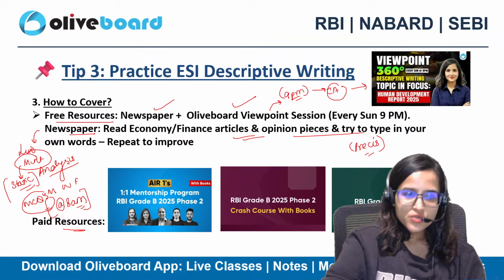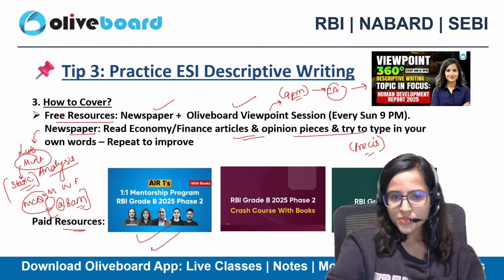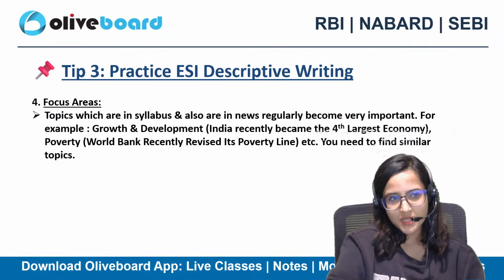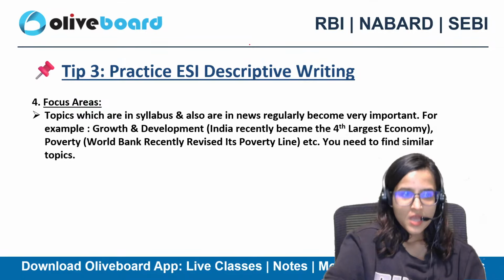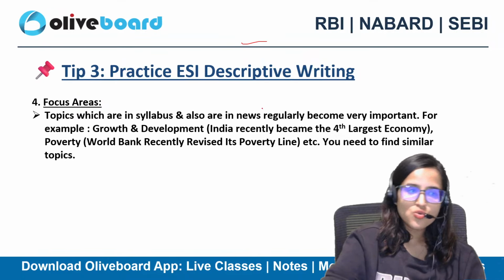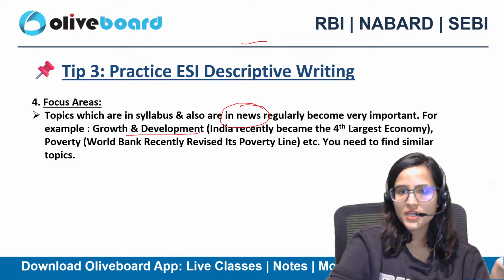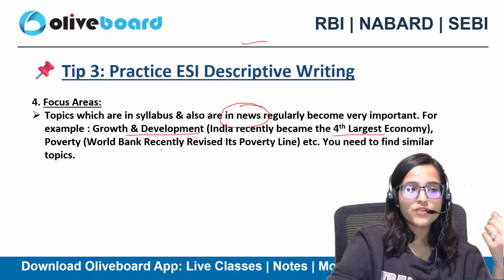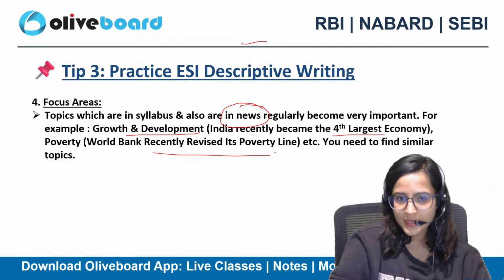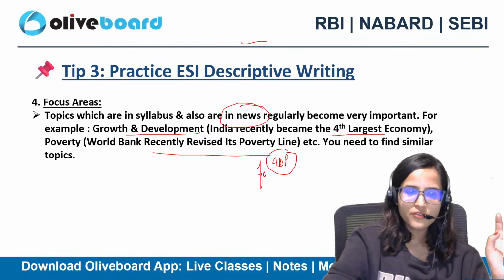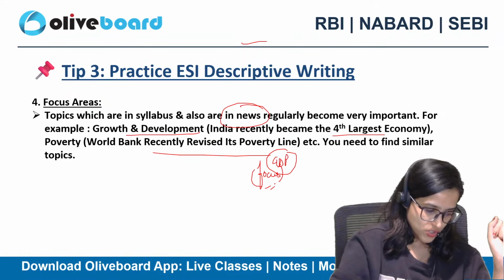Then for paid resources, you have this mentorship program, crash course with books, descriptive writing practice. I will be taking up your descriptive writing practice also. Okay? Now topics which are in the syllabus and also in the news, try to integrate them. Like growth and development, GDP and all. India became the fourth largest economy. Poverty, World Bank recently revised its poverty line. GDP base year revision and all. So related to that, try to focus and write answers related to these questions.